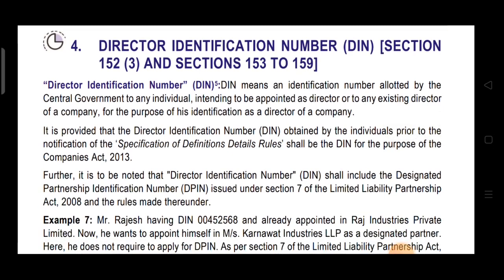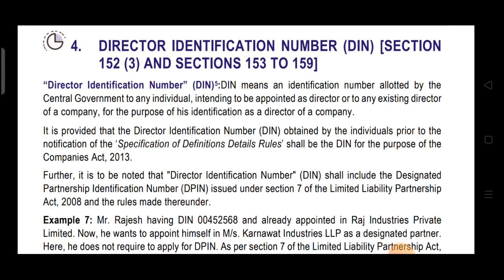This is the Director Identification Number, DIN. DIN means an identification number allotted by the central government to any individual intending to be appointed as director or to any existing director of a company for the purpose of his identification as a director of a company. DIN is an identification number that gives the identity to any individual, to the director. So this DIN is important before appointment. DIN means an identification number that is allotted to an individual whose intention is to be appointed as a director. So DIN is a number.